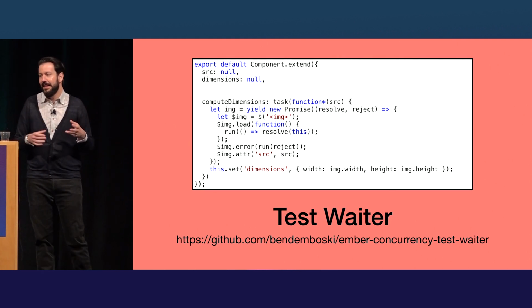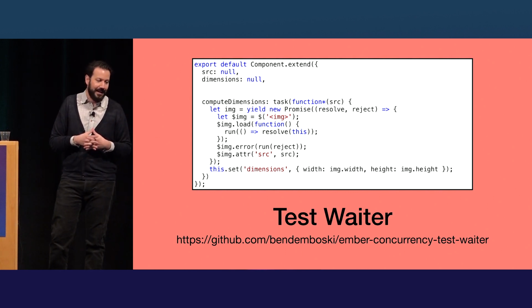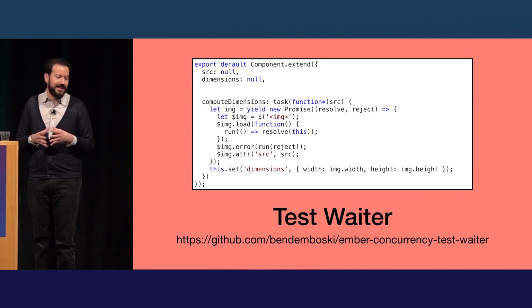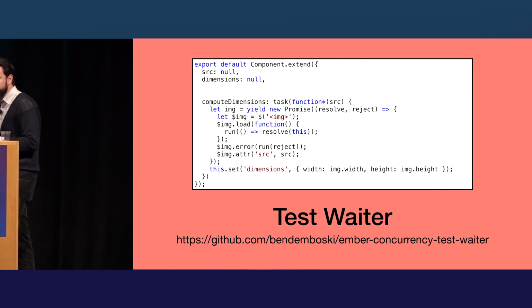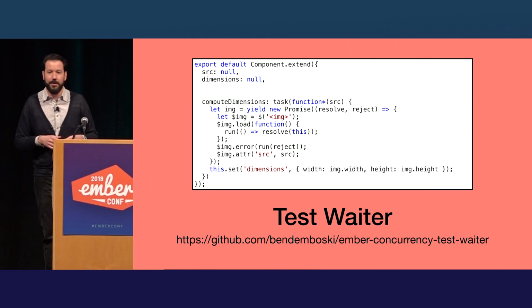This is an example he has in his docs of a task that asynchronously fetches an image, grabs the dimensions off the image, and displays those dimensions in the template. So it sets them on the component so that I could show them in the template.